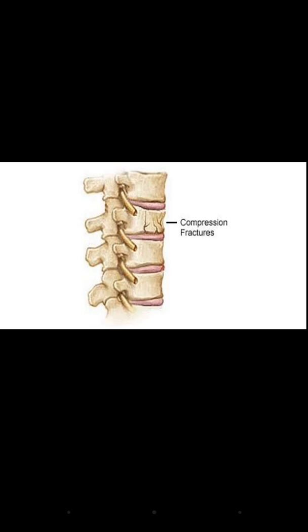Compression fracture, this most commonly occurs in the spine. It is related to a medical condition which is osteoporosis. I already discussed osteoporosis. It is a medical condition in which there is a loss of bone density. The bone becomes very weak and easy to break down. And in the compression fracture, you can see there is a compression. So the portion of the vertebra may collapse in the compression fracture.